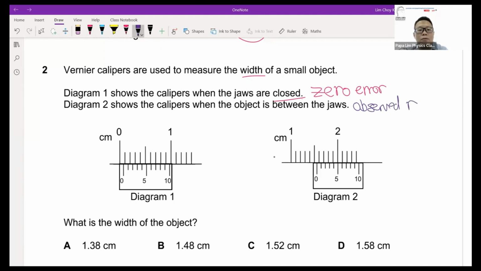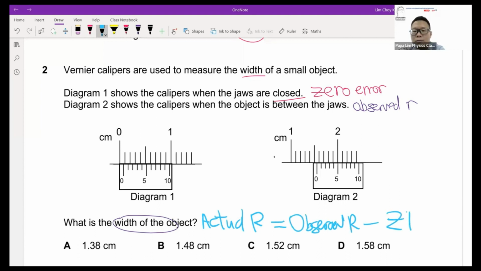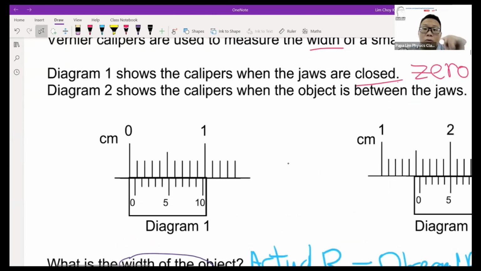After that, the final reading, the width of the object here, refers to what we know as the actual reading. Some of you will remember there's a formula for it: the actual reading is the observed reading minus away the zero error. This is one of the formulas that we have. Not just for zero error, it's for all vernier calipers.